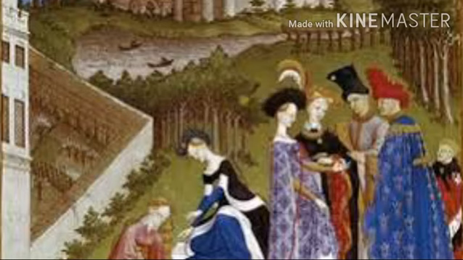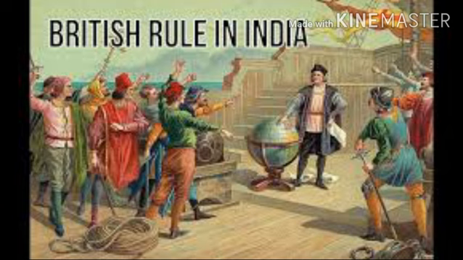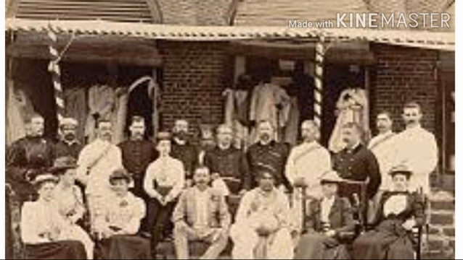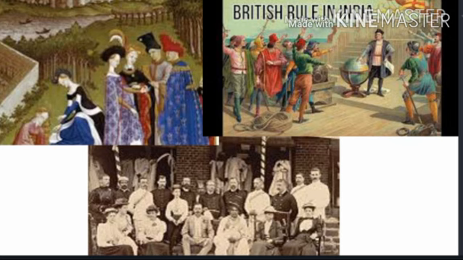The period of modern Indian history is believed to be the period of European, especially the British rulers, and the governments of princely states. When we are talking about modern Indian history, what comes to our mind? The British rulers were there, or we can say the period of Europeans, or the period of princely states. So all those things come to our mind.